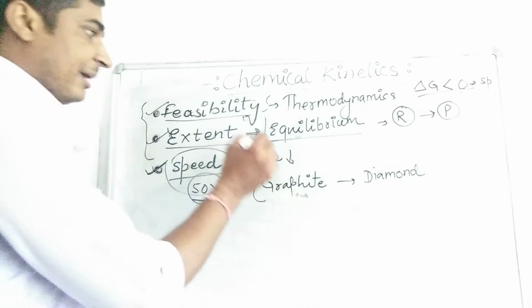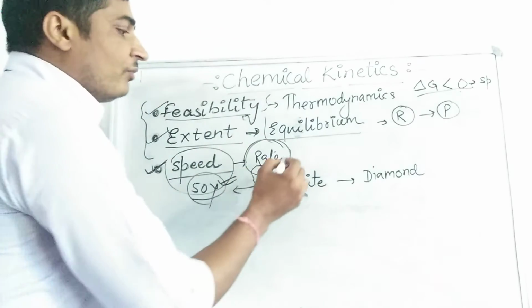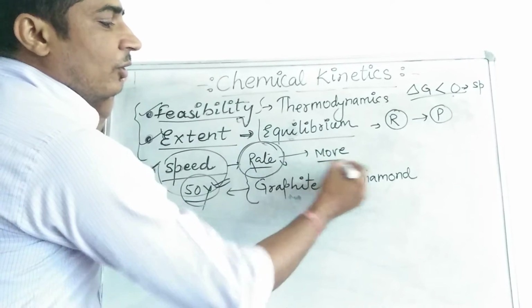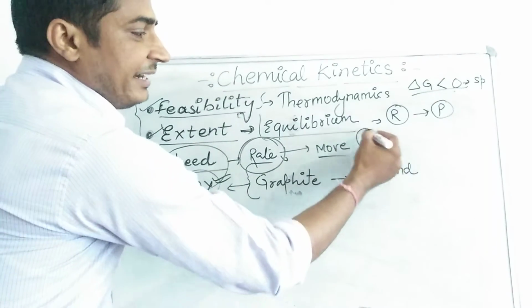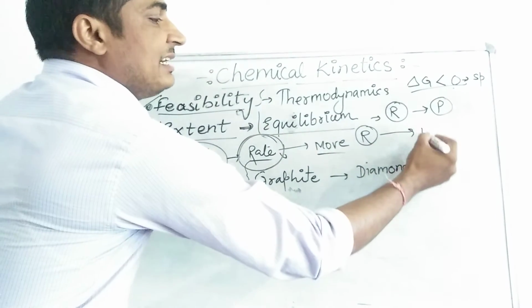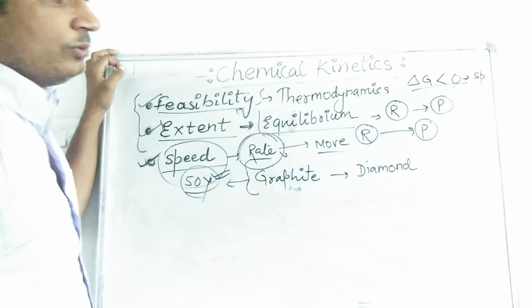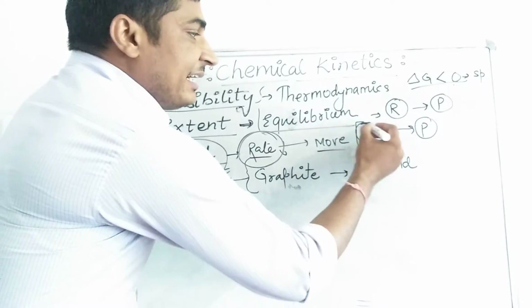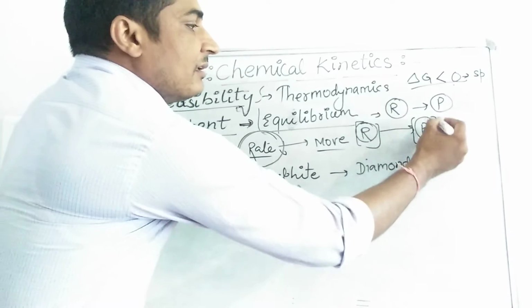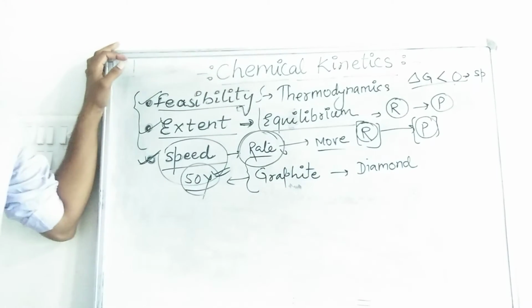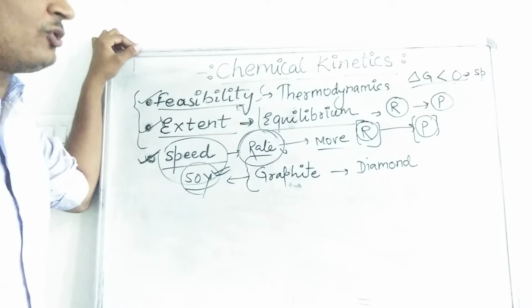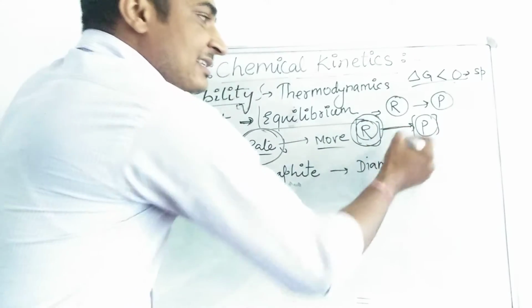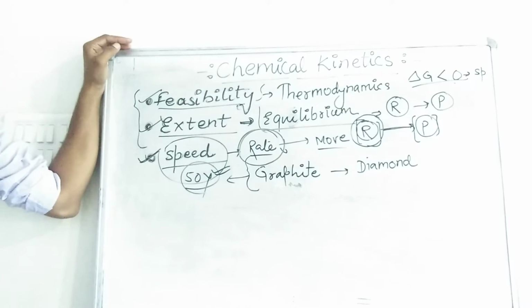So in chemical kinetics, we try to find out at what rate the reaction proceeds from reactants to products. When the reactants are converting into products, what changes? The concentration of the reactants and products changes. Slowly, the concentration of reactants decreases and the concentration of the products increases.